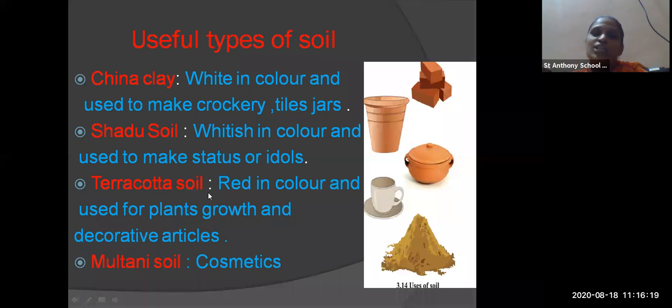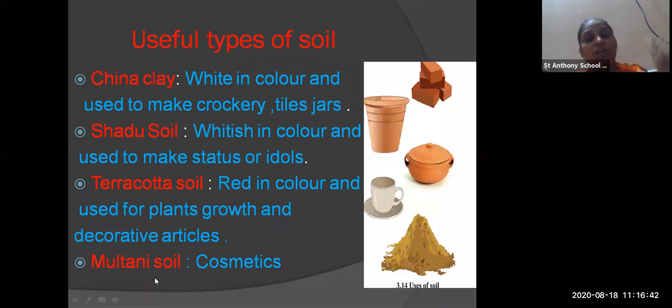Then terracotta soil. Now this is red in color and used for plant growth and decorative articles. Here you can see decorative articles. In Diwali we can see panatis, okay. So that is made up of terracotta soil.